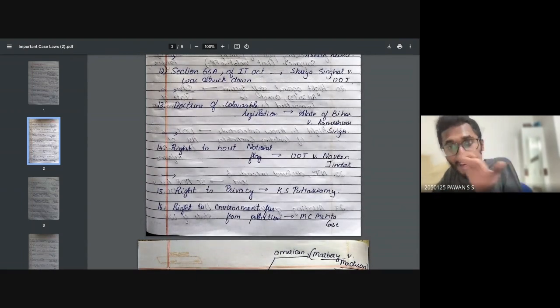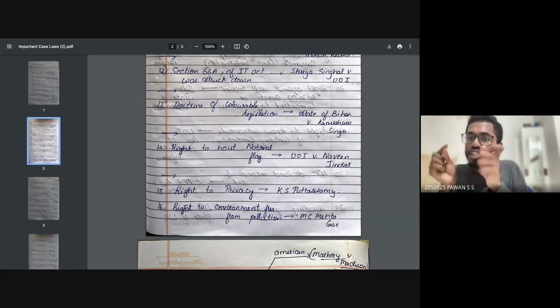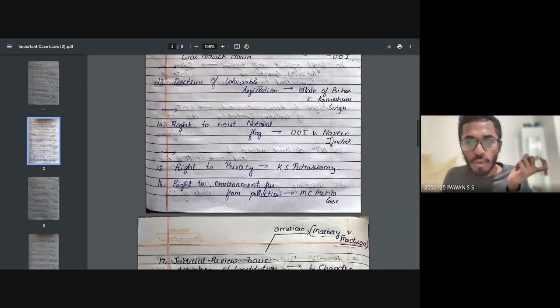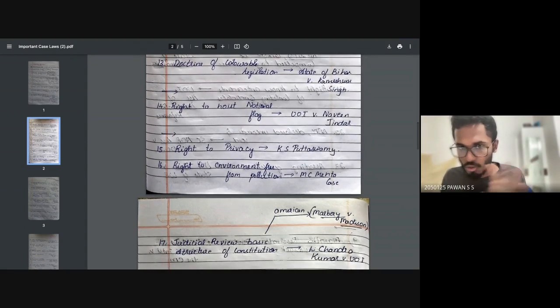Now, the doctrine of colorable legislation was majorly held in the case of State of Bihar versus Kameshwar Singh. They'll give you 4 options. So in case you get this particular option, just select it. Okay, that's simple. Right to hoist the national flag was decided in the case of Union of India versus Naveen Jindal. Don't forget this.